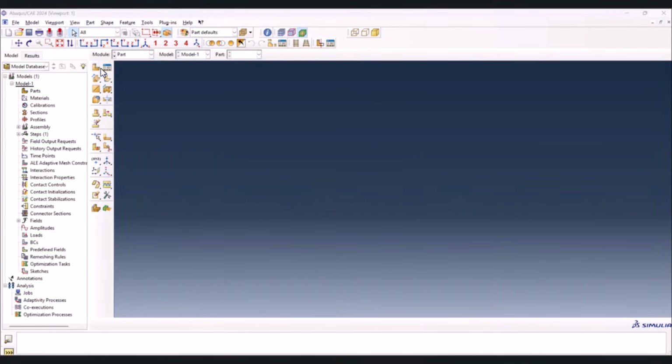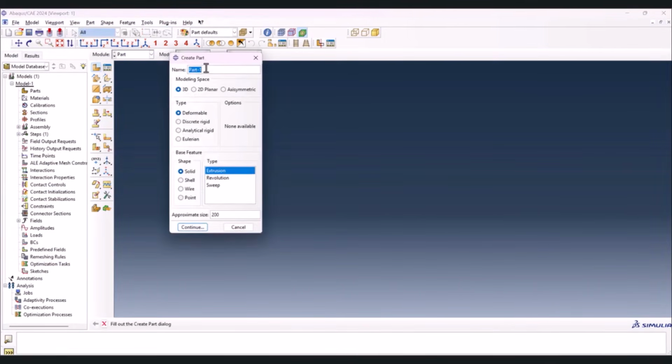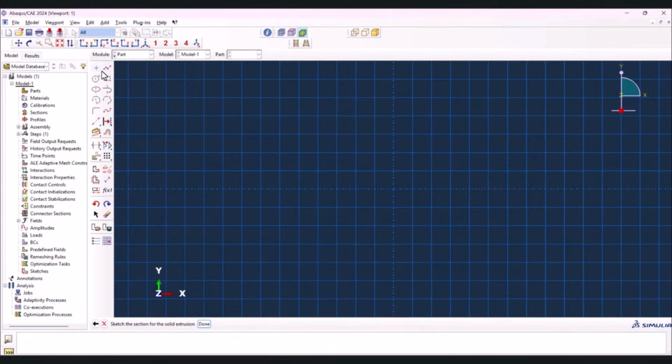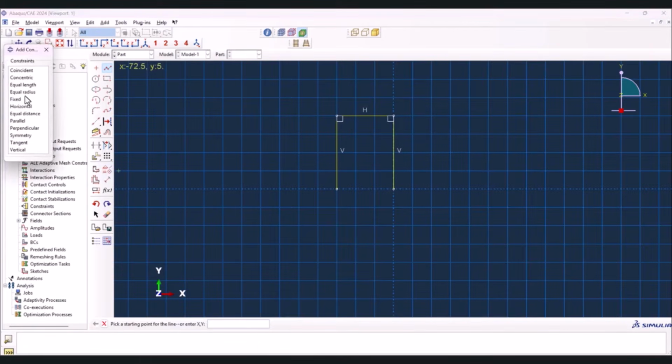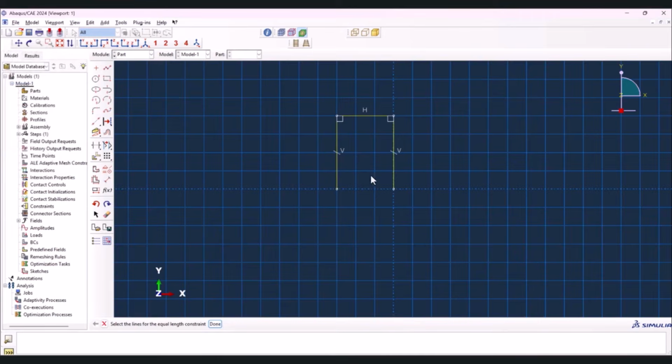Let's start with creating part. Create part, 3D deformable solid extrusion, continue. Now we need to create a bunch of lines like this. And from here I want to add a constraint and equal length. These two, select these two, and done. Now I don't need to assign the dimensions for each of them.